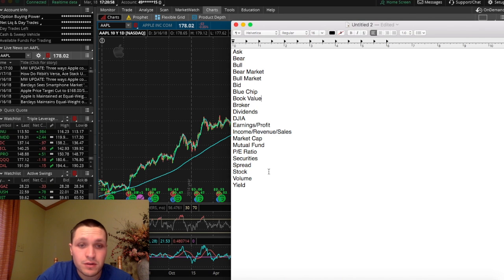And last, the yield. The yield is a percentage value that relates the stock price to its dividend. So you take the dividend, divide by the stock price, and you get the company's yield.